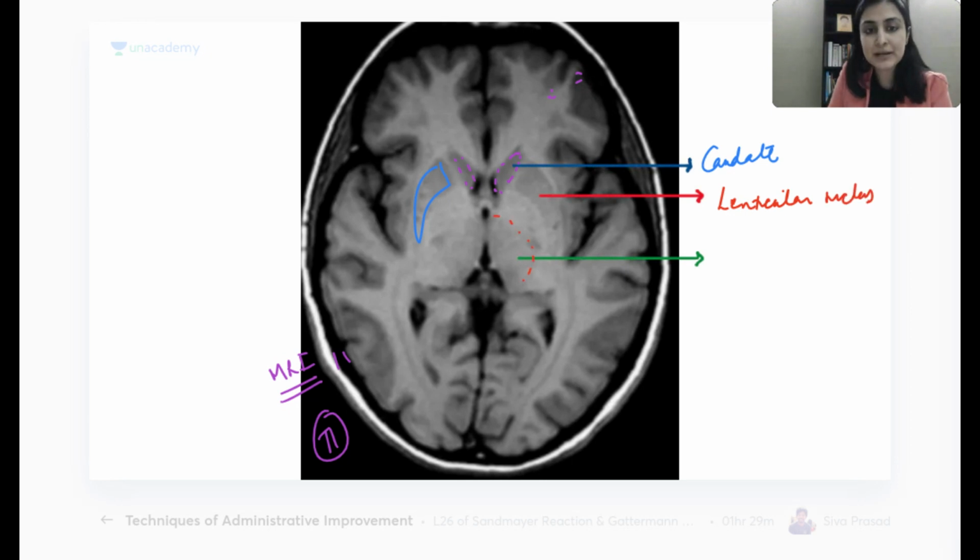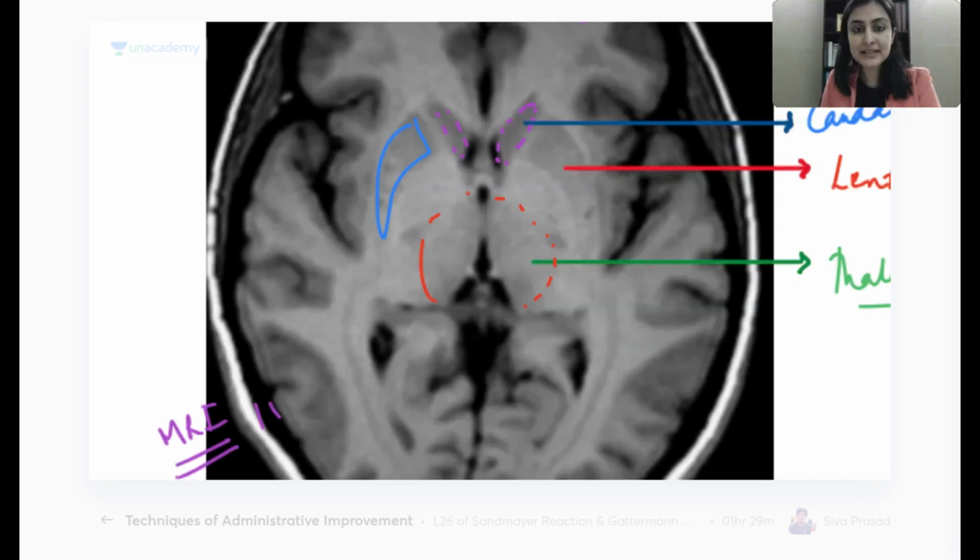What is this that is shaped here just near the third ventricle, bordering the third ventricle? This is the thalamus. This is the thalamus. Okay? Understood? So far so good. Shall I complicate things a bit here only?